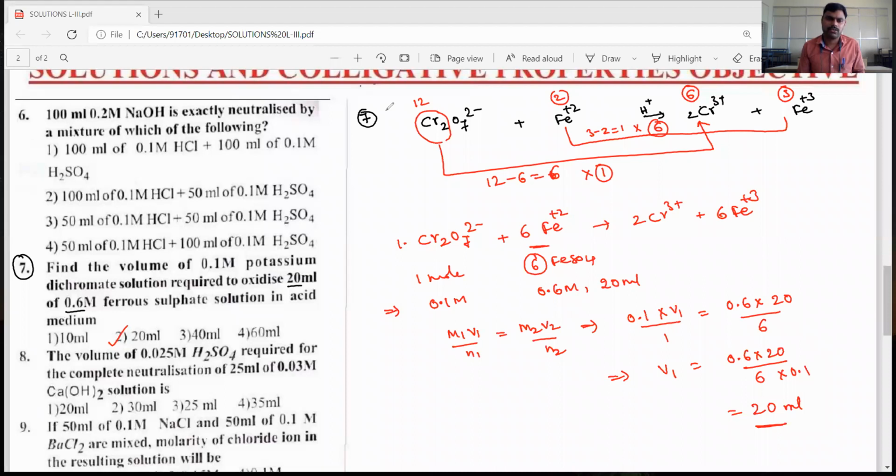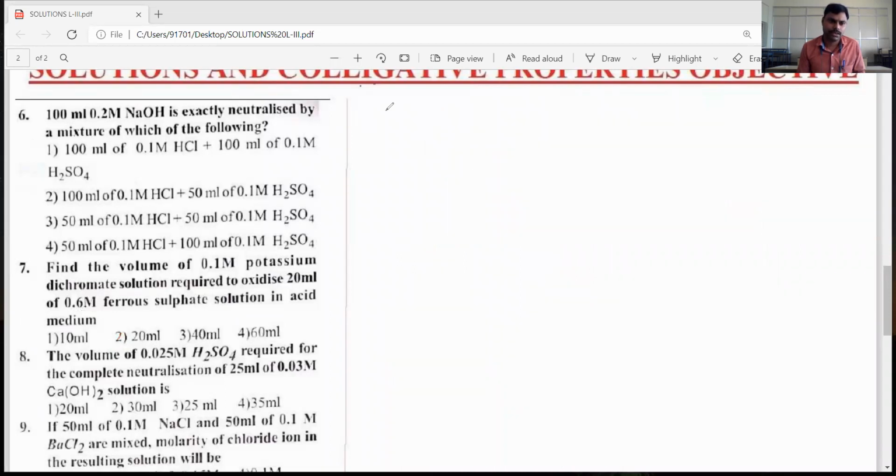Okay, dear students, let's go for the 8th question. The 8th question is, the volume of 0.25 molar H2SO4 required for the complete neutralization of 25 ml of 0.03 molar calcium hydroxide solution. Means this is also the same. The 7th and 8th questions are in the same model.